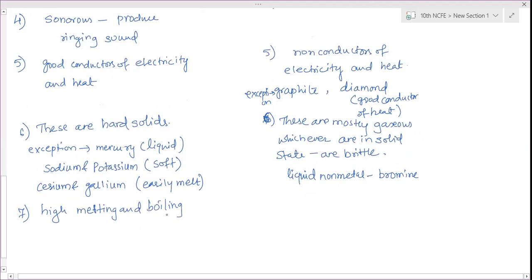Generally, all metals have high melting and boiling points. But the exceptions are cesium and gallium, and sodium and potassium also. They have low melting points.